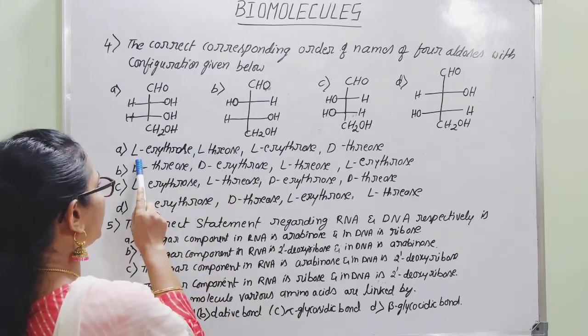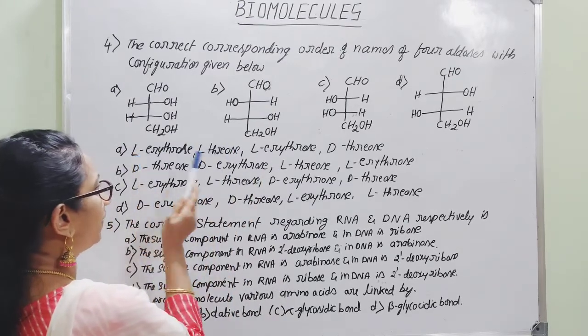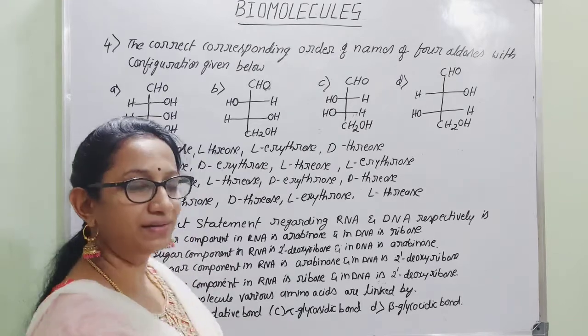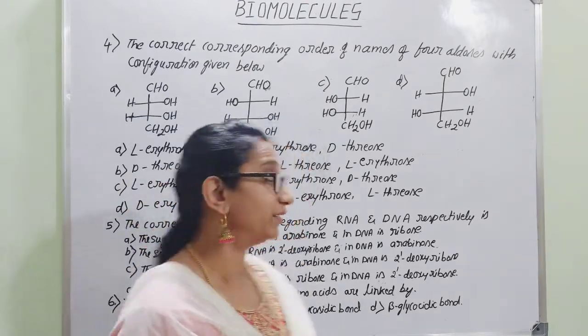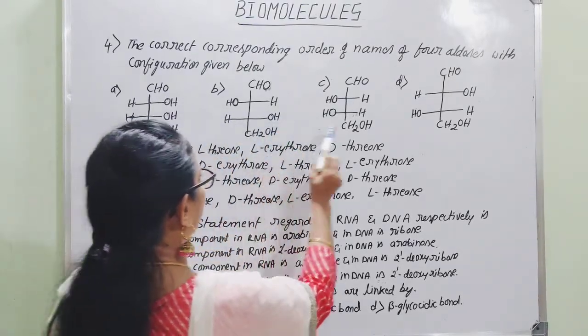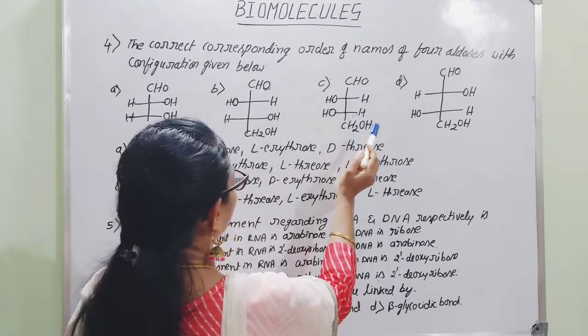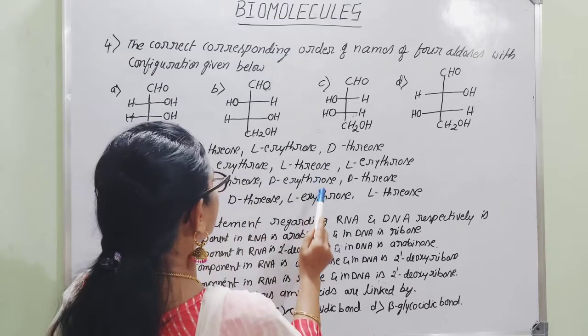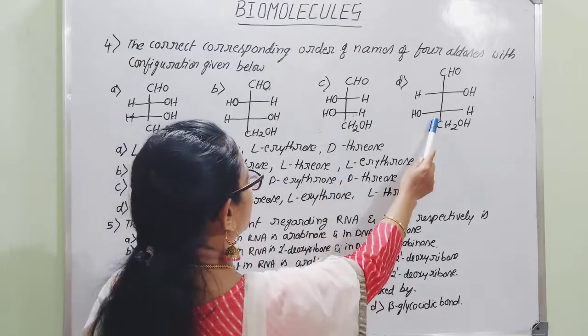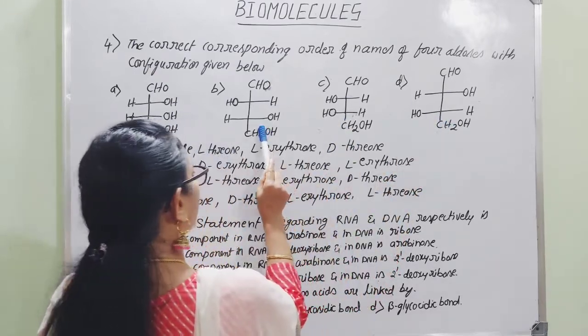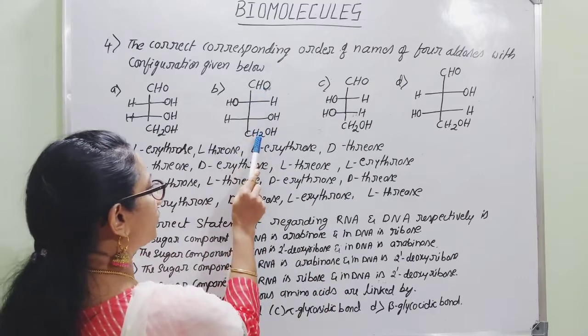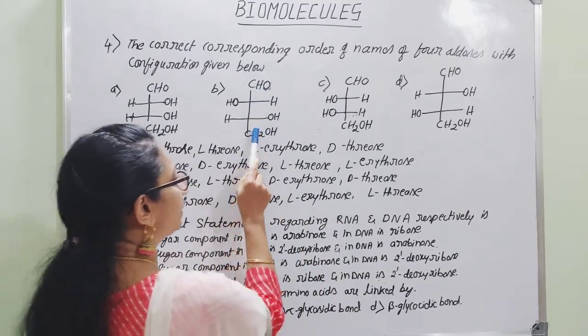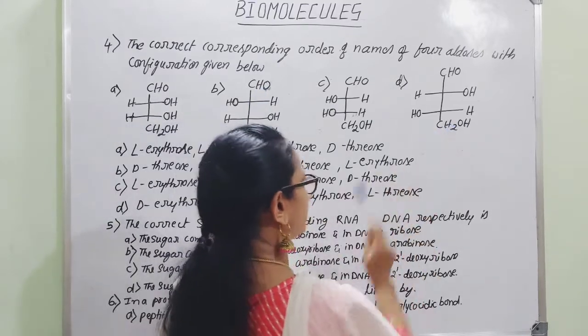But they are representing capital D and capital L with respect to the standard configuration. Got it? And here we can go for the third one. It is having the mirror image of the first one, hence we can consider it is L-erythrose. And the last one is threose. It is the mirror image of the second isomer, hence it is threose we mentioned, that is D-threose and it is L-threose.